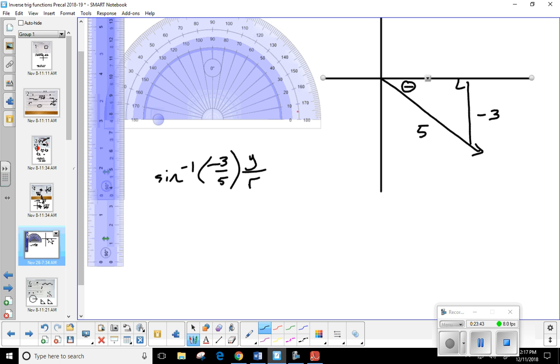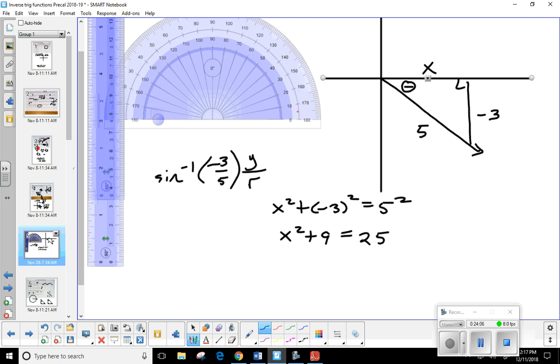What's that? Not 1. That's okay. Was it 4? It is 4. But let's say we didn't know that. Let's say x squared plus -3 squared equals 5 squared. Well, what's -3 squared? 9. So x squared plus 9 is equal to 5 squared?